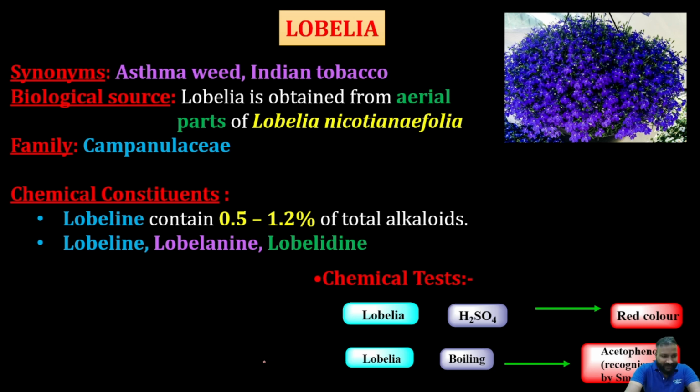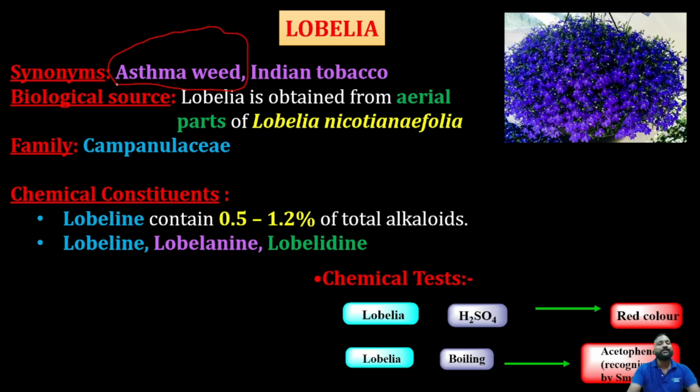Coming to that, lobelia is known as asthma weed and Indian tobacco. So this was the lobelia synonym, and you should remember that it is an asthma weed. Sometimes they focus on special synonyms, like devil's dung for asafoetida. So you should definitely remember that asthma weed and Indian tobacco are synonyms for lobelia.